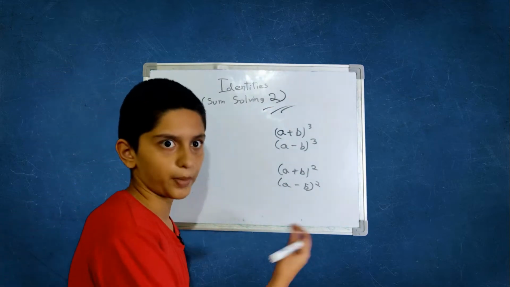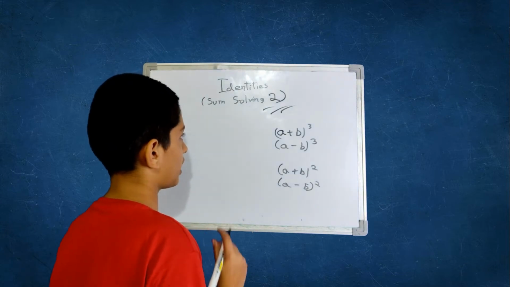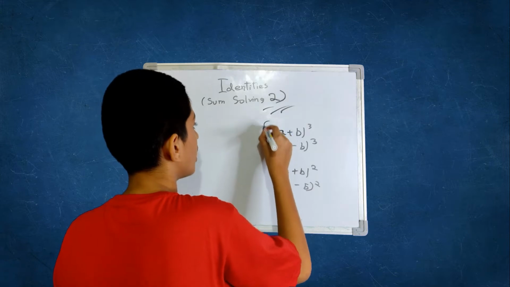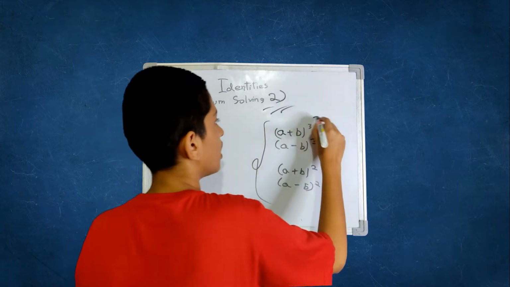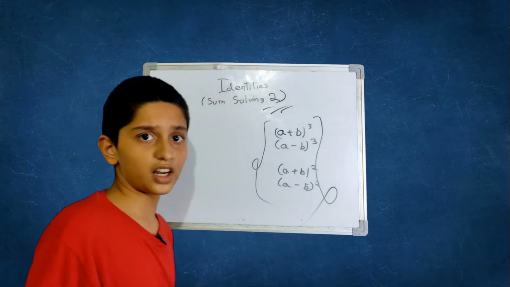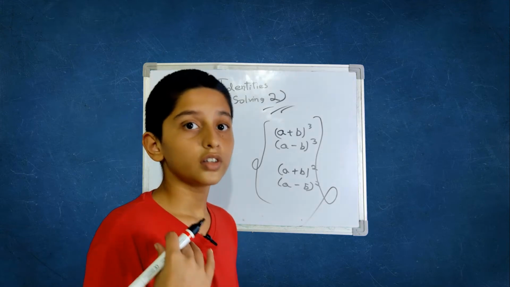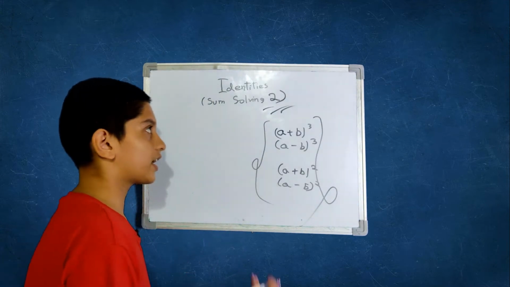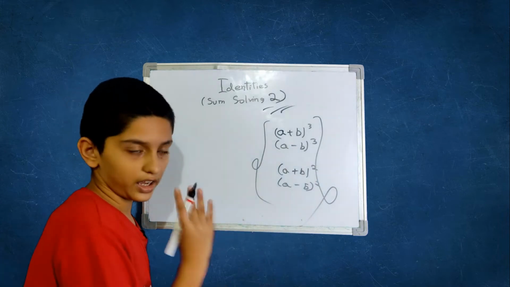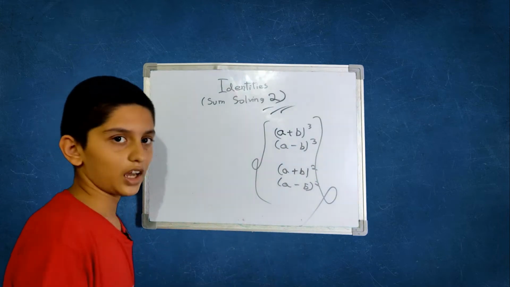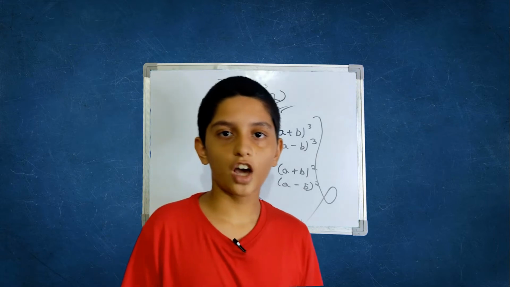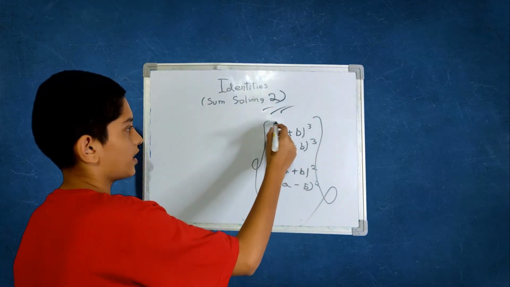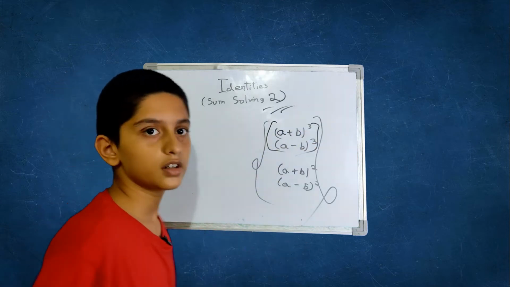I also discussed all these identities and how they form. Now let's continue with this topic and the sums.